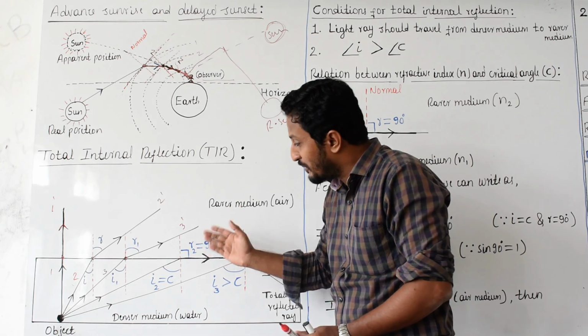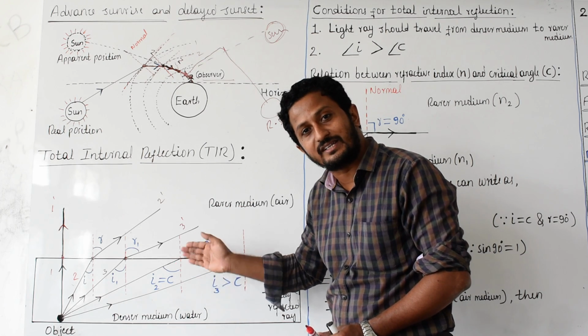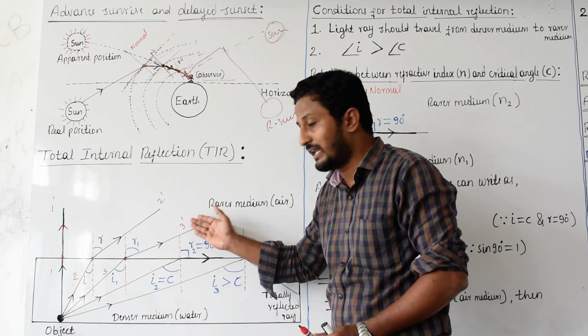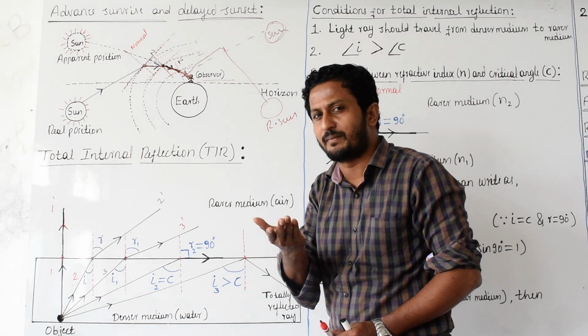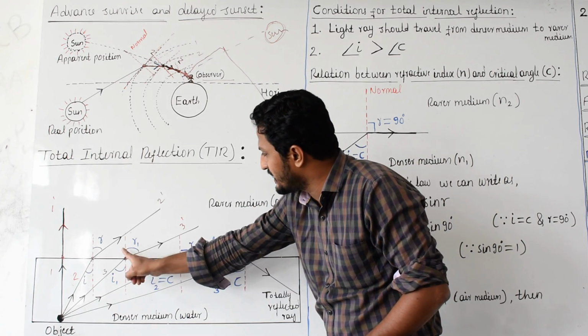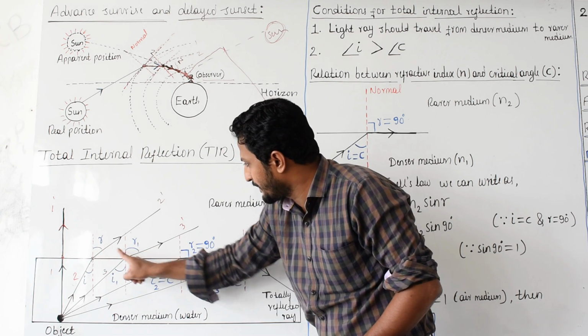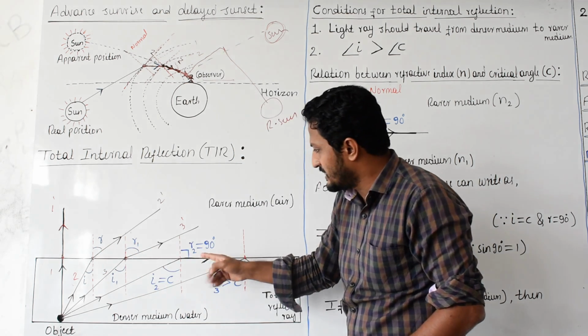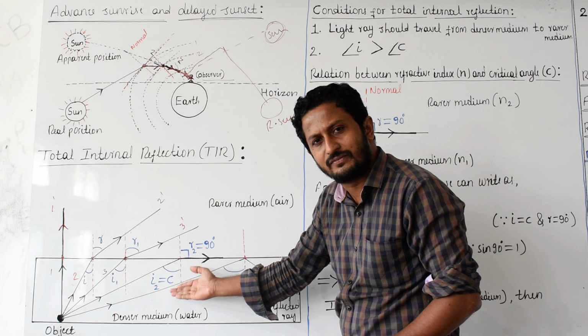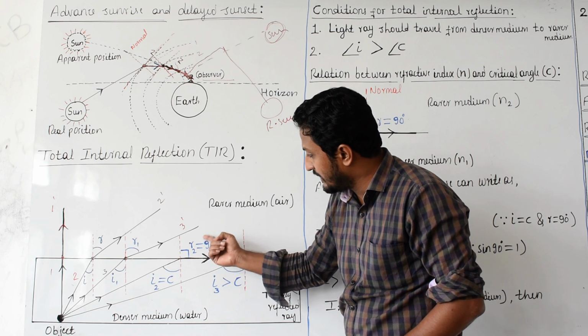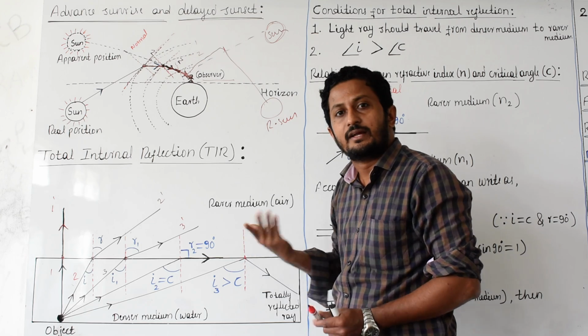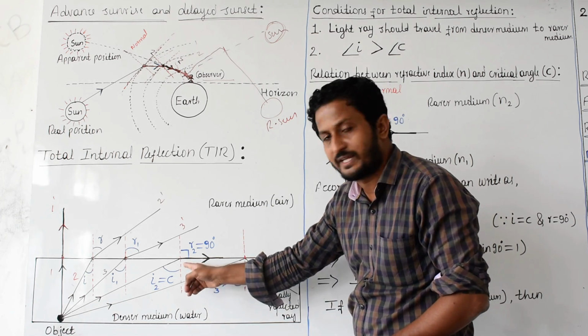Finally, for one particular angle of incidence, that angle of refraction is going to become 90 degrees. You see here with respect to the normal, it keeps increasing. Obviously, for one particular angle of incidence, the angle of refraction is going to become 90 degrees. That I drew here.